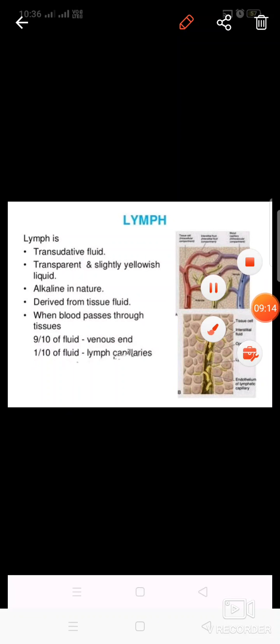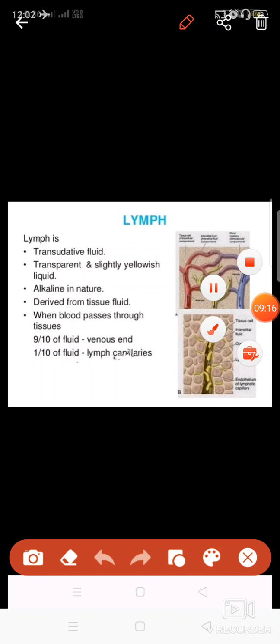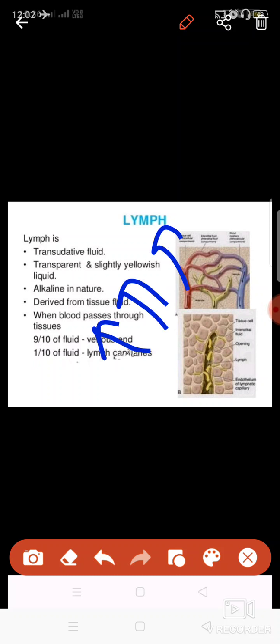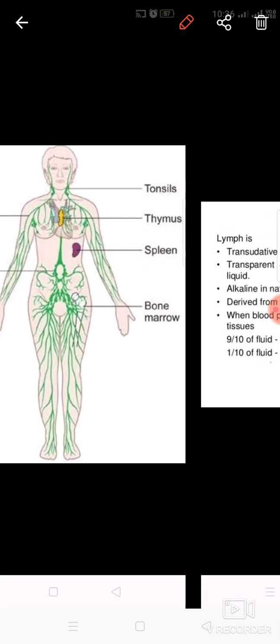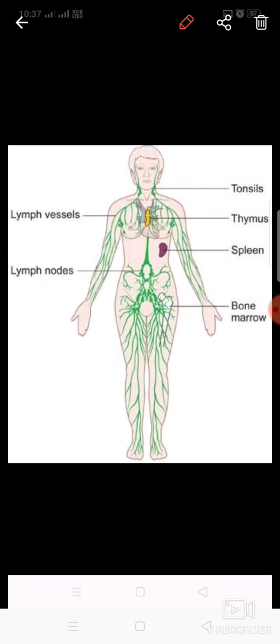Lymph is the fluid which is formed when the blood is flowing in the veins and arteries. It pushes out of the walls and forms a different kind of fluid which is clear, and it has more waste products than useful products. Let me show you, these are the lymph vessels.